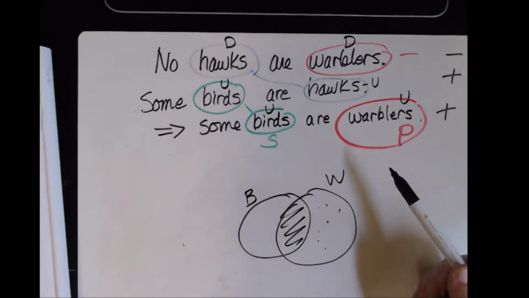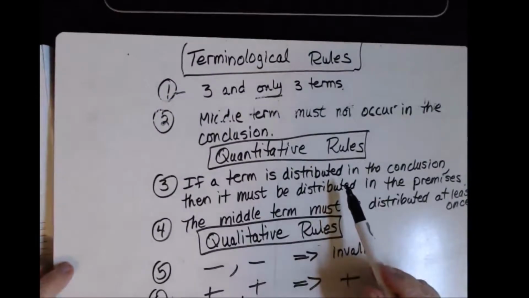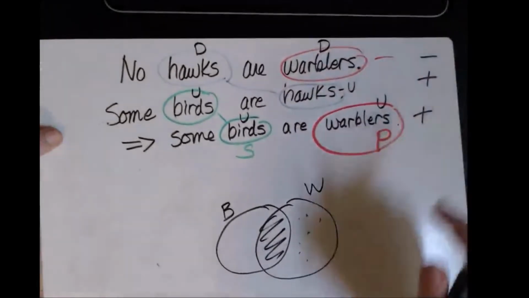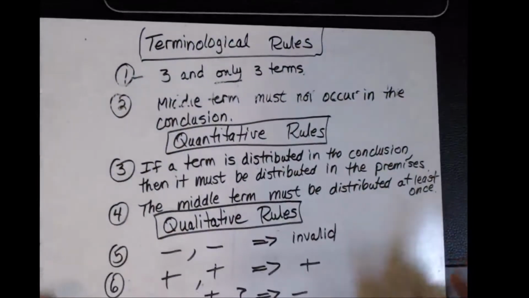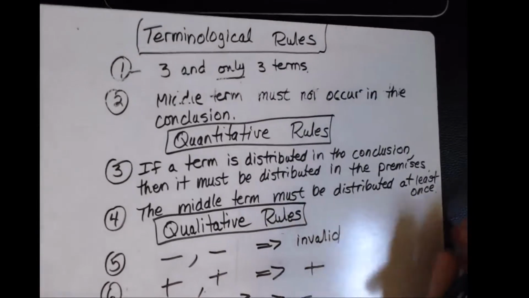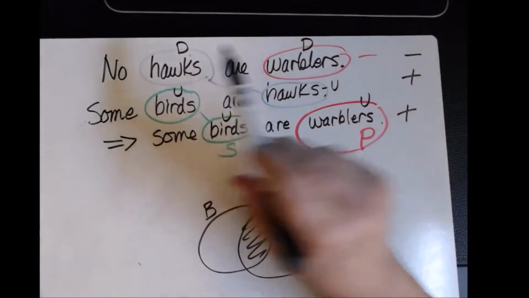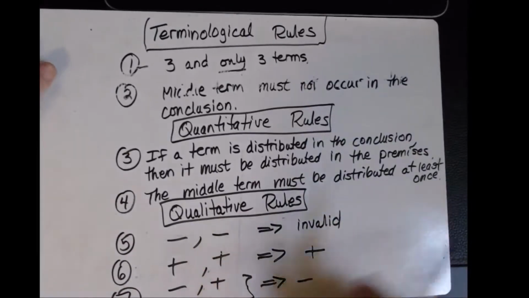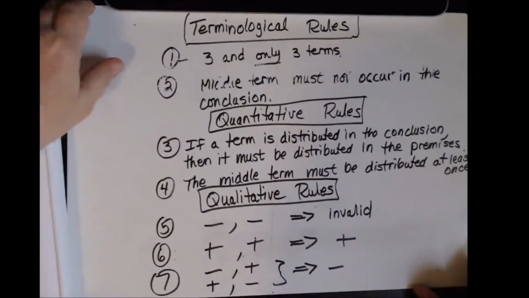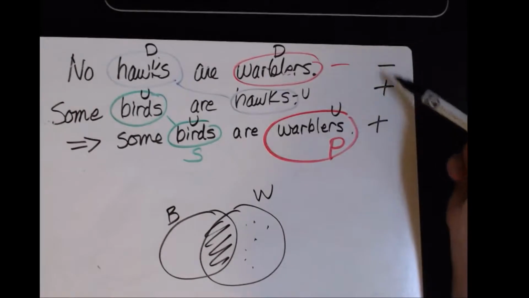What does rule number 3 say? Anything distributed in the conclusion must be distributed in the premise. Do I have anything distributed in the conclusion? I don't. So I actually don't have to worry about rule 3. It doesn't apply. Rule 4, middle term must be distributed at least once. Middle term, but it's distributed, so I'm good. Rule 4 is good. Rule 5, 6 and 7. It's getting kind of hard to see here. So I have these cases. So what case do I have here? My premises, I have 1 negative and 1 positive.